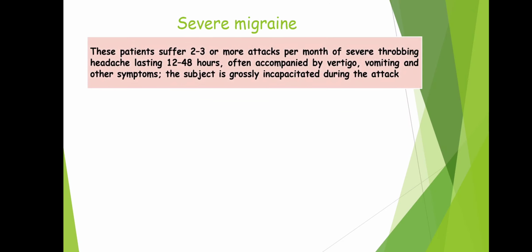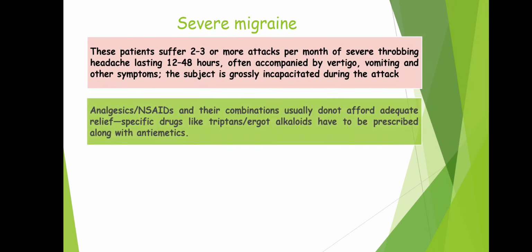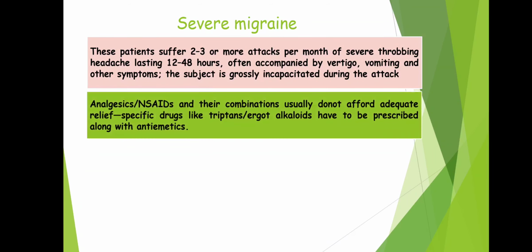Next, lastly, talking about severe migraine. These patients suffer 2 to 3 or more attacks per month of severe throbbing headache lasting 12 to 48 hours, often accompanied by vertigo, vomiting and other symptoms. The subject is grossly incapacitated during the attack. For treatment, analgesics or NSAIDs and their combination usually do not afford adequate relief. So specific drugs like triptans or ergot alkaloids have to be preferred along with antiemetics.